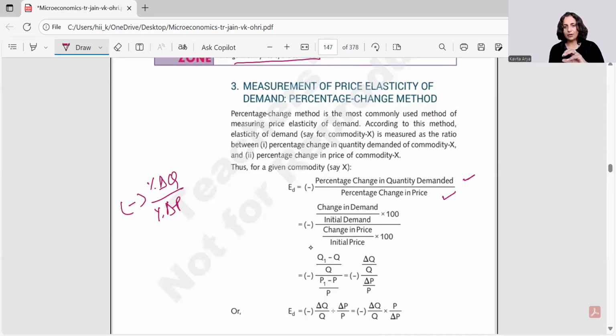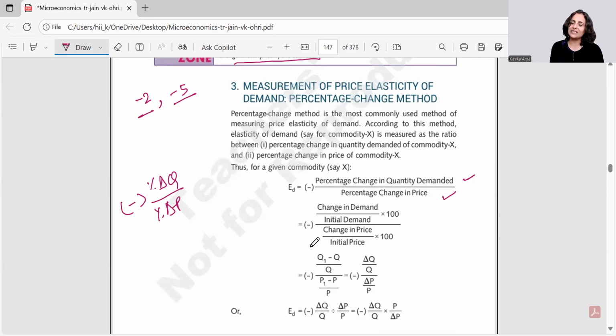This gives me a scope of talking about whether, if something has an elasticity of -2 and another -5, which has more elasticity? In which case do you find more elasticity? This is very often asked because students simply apply mathematics and say -5 is smaller if we talk mathematically.